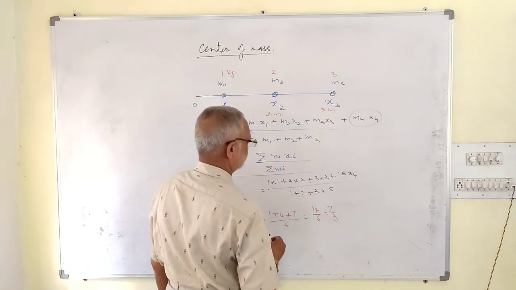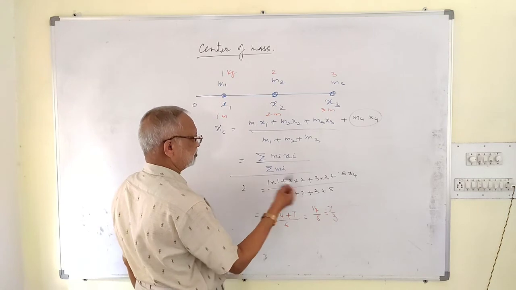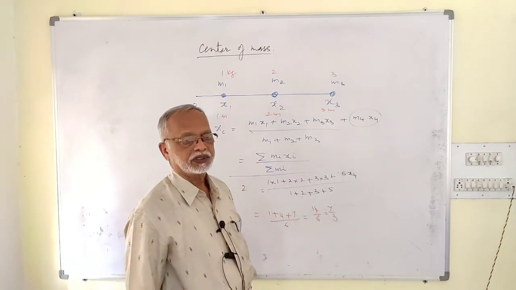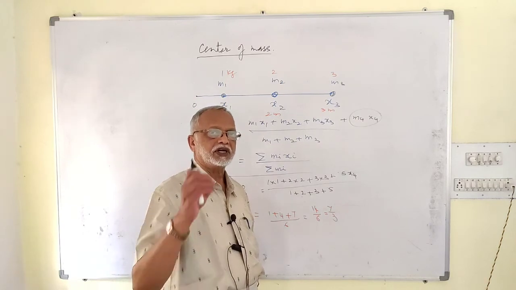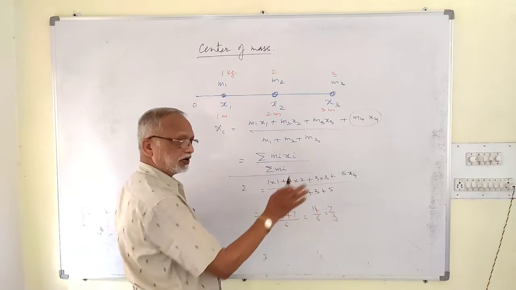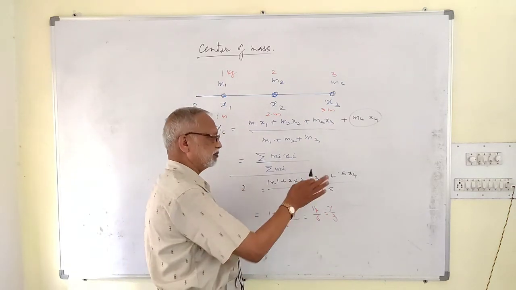This is equal to the center of mass, which is already declared as 2. To simplify this, the unknown is only x4. You can find the value of x4. Suppose it is given the center of mass should lie at the origin, then here you take 0 and simplify it. If the center of mass lies at 3, then you write 3 here and simplify it.